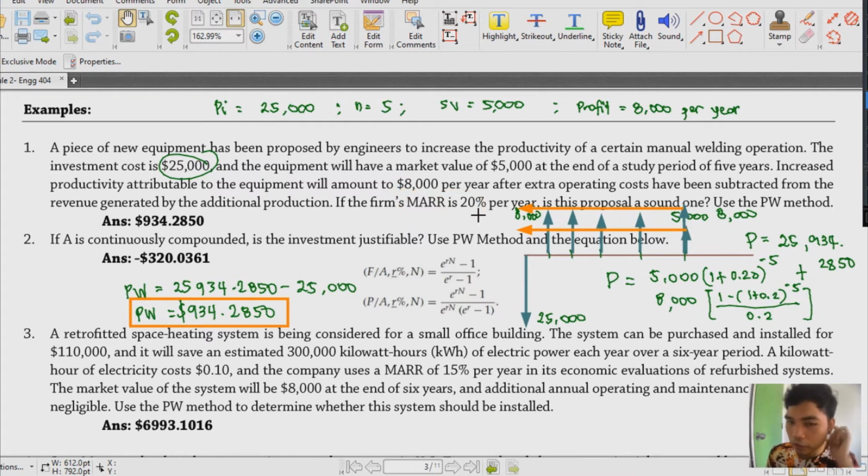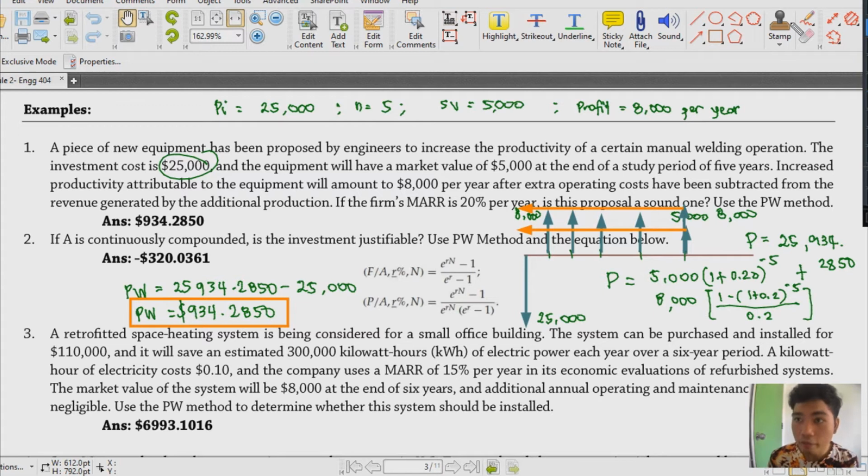Syempre, when it comes to the decision wherein the PW is negative, we could say na hindi siya sound one. And the way we can deal with that is to probably decrease or increase the MARR, of course, depending on the problem. So, yun yung gagawin ng company when it comes to a negative value of PW.